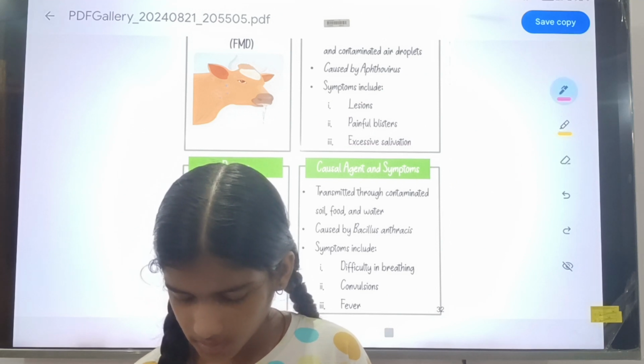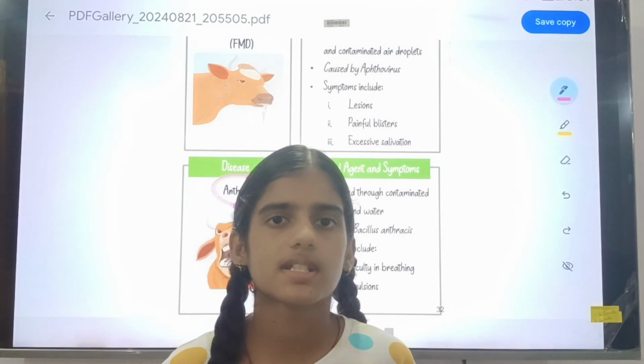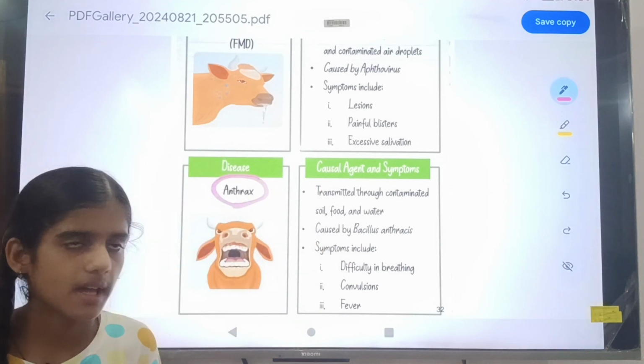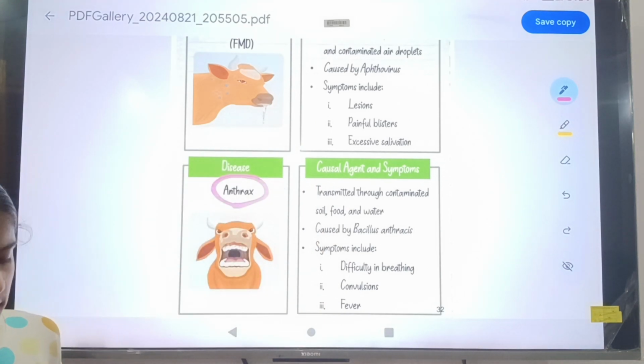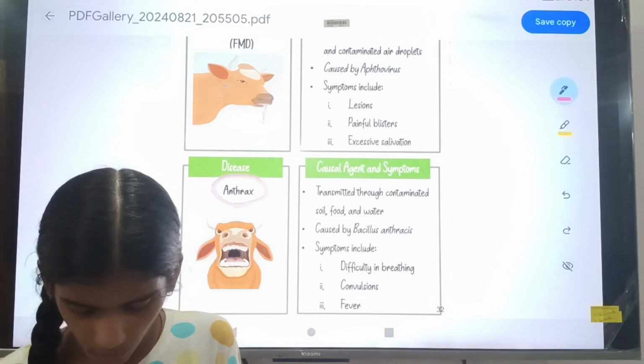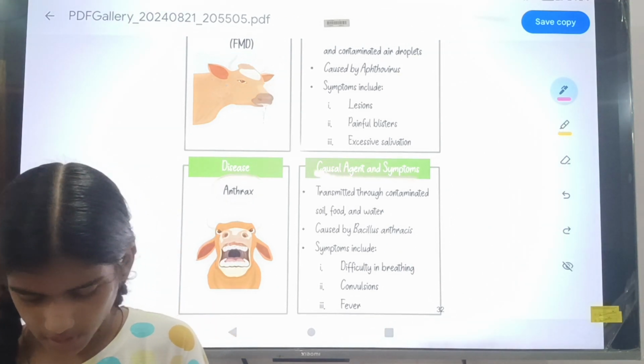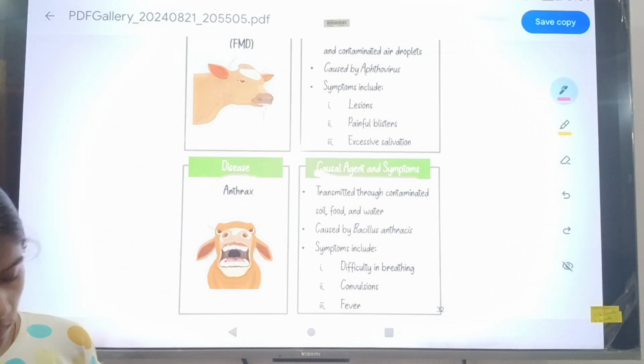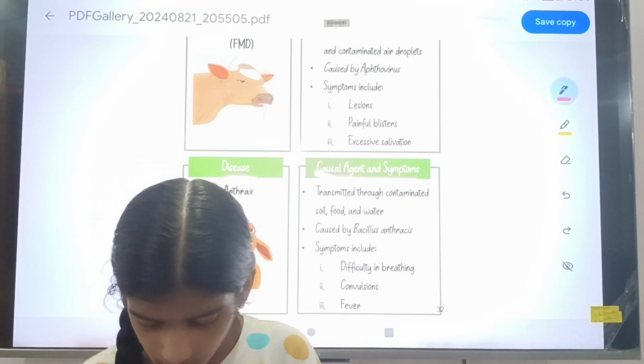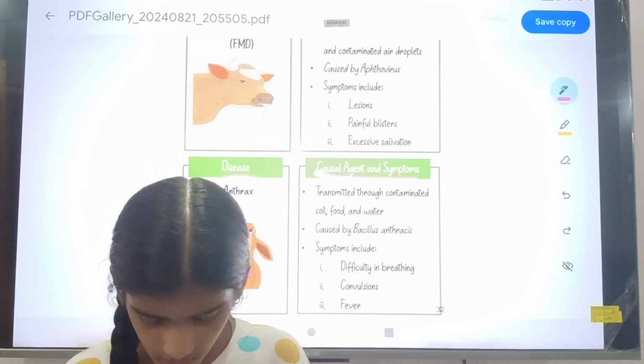So the second disease name was anthrax. Let us talk about the causal agent and symptoms. The anthrax is caused by bacteria.